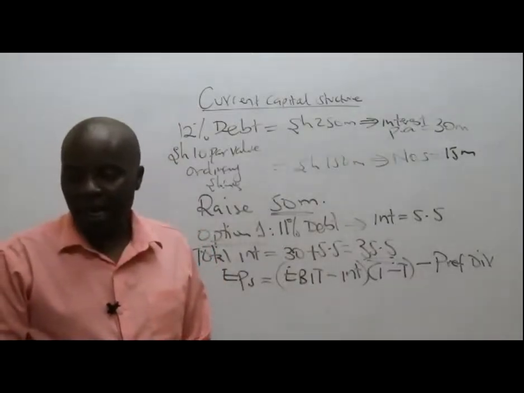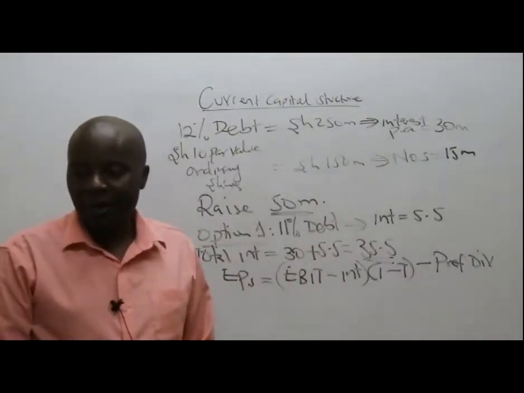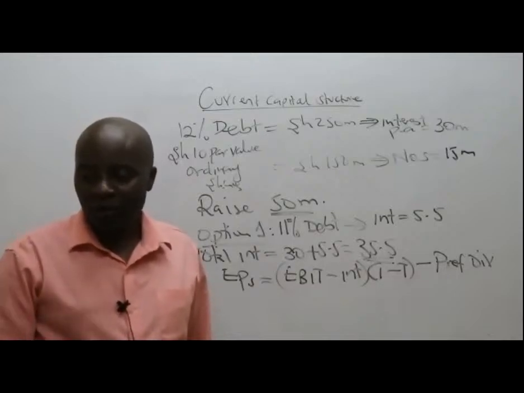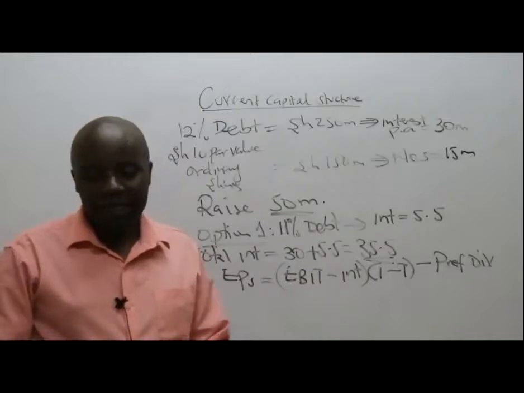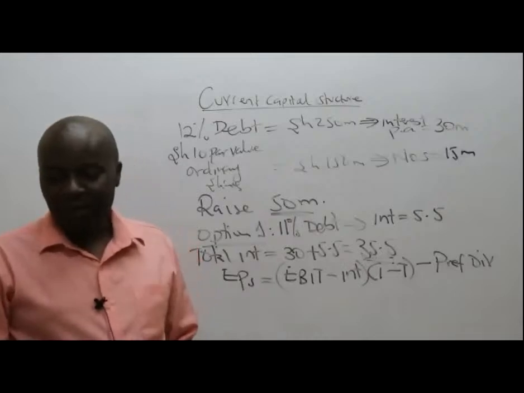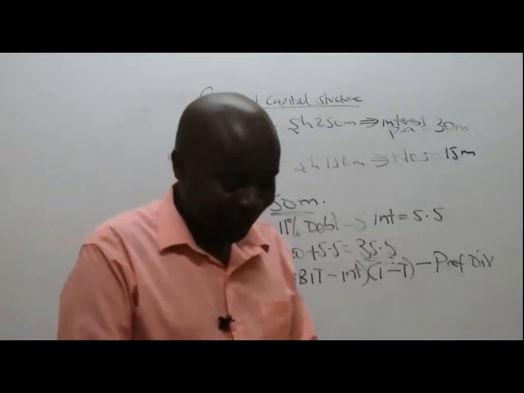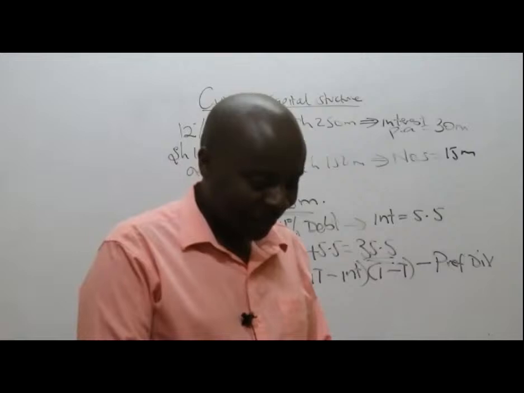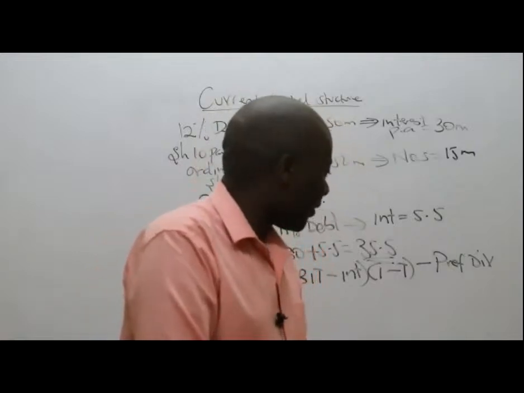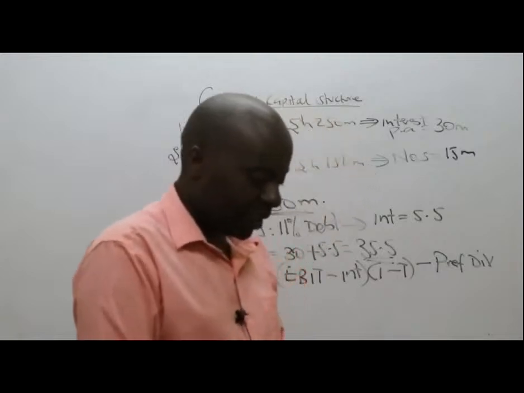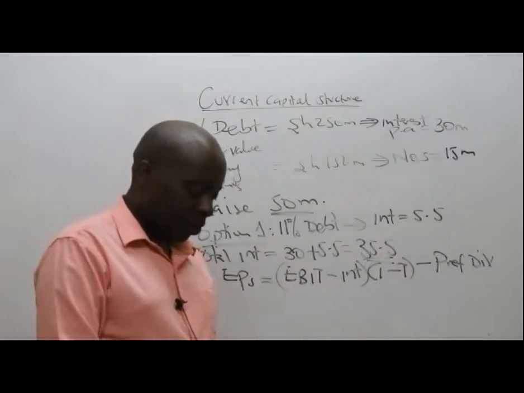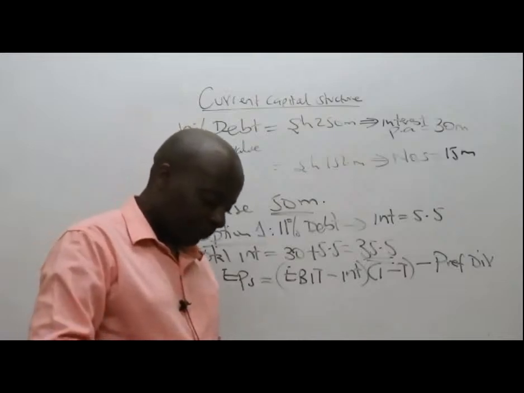The board is not clear. Are you able to see my board really? There are two students I've seen who are complaining. So we have here EBIT minus interest.